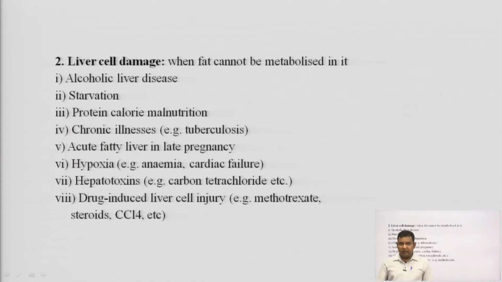Second one is liver cell damage, when fat cannot be metabolized in it. What are the conditions?